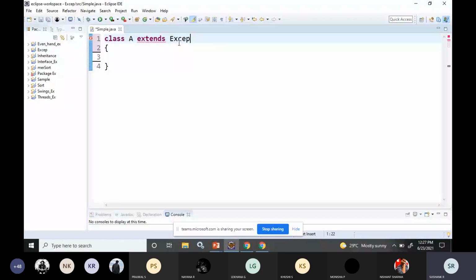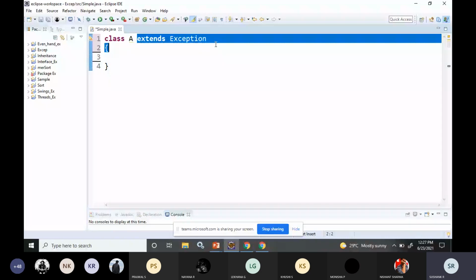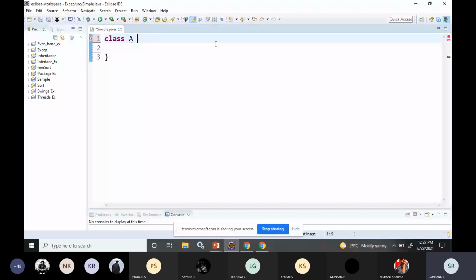It is taking some time, so it is not printing. Now it got printed. So now class A became a subclass of the Exception class. This is my exception subclass. If I don't write this line, it will be a normal class. But I want this to be my exception subclass, so I have to extend it by using the keyword Exception, so that A becomes the exception subclass.